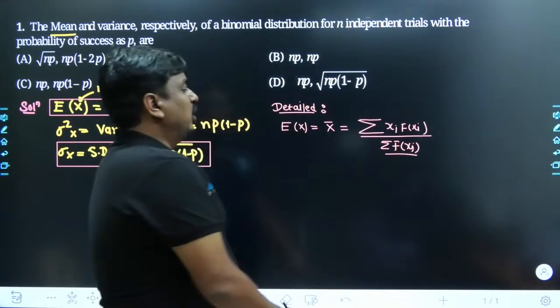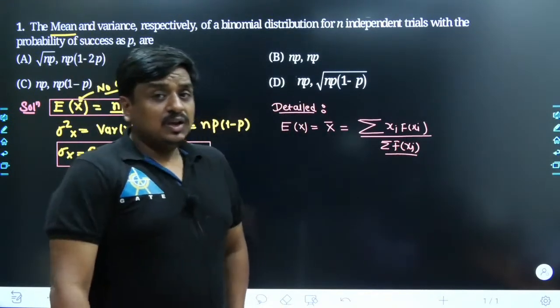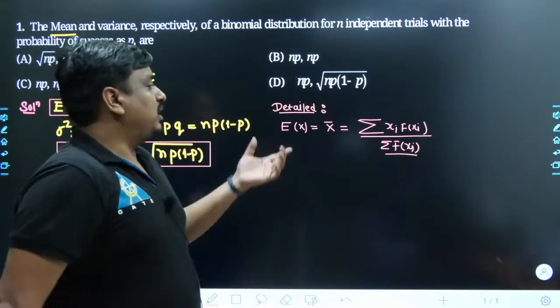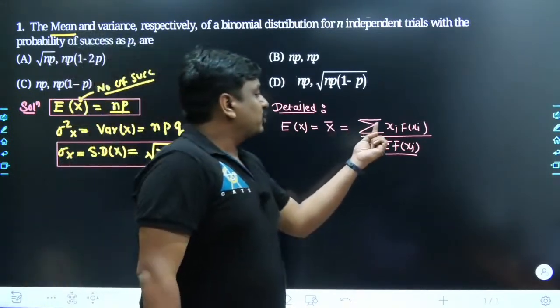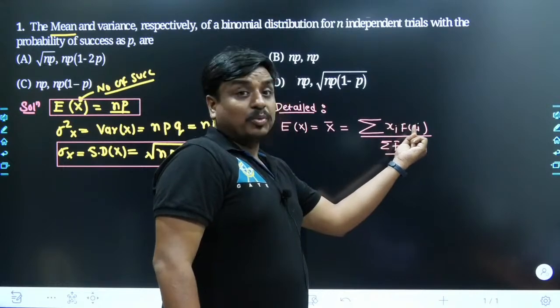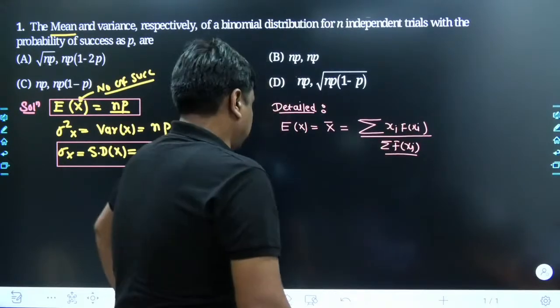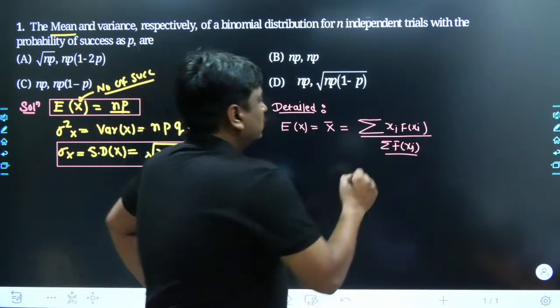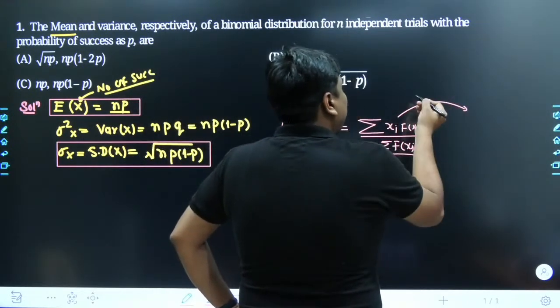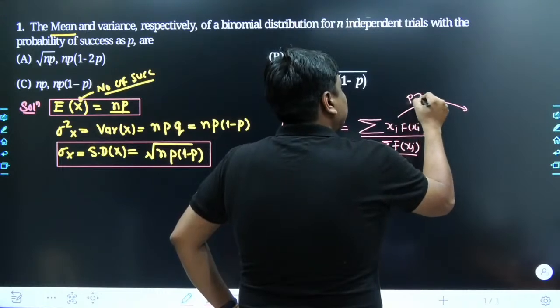My dear friends, so far you were calculating the mean of the collected grouped data, but here rather than having a frequency distribution, you have a probability distribution. That means for each random variable you have its probability mass function. So instead of the frequency distribution, now you are dealing with the probability distribution.